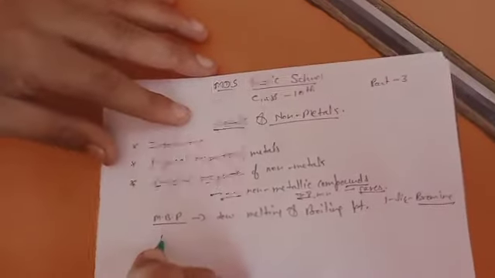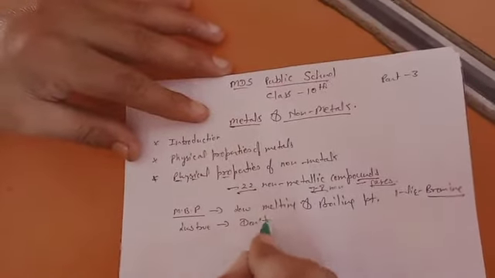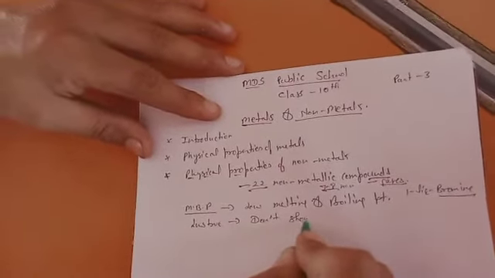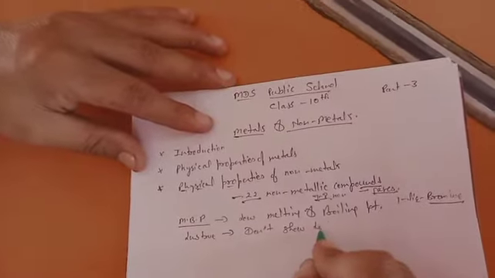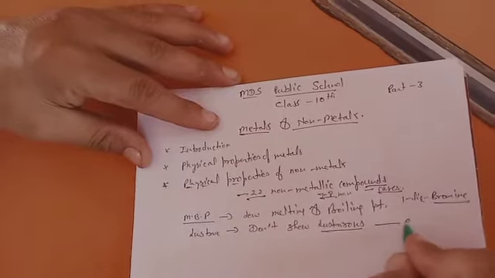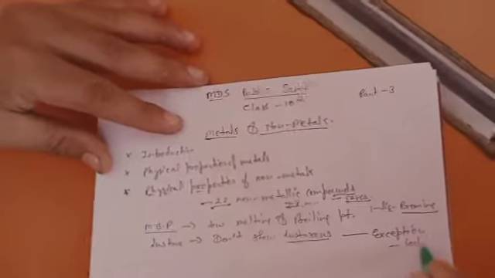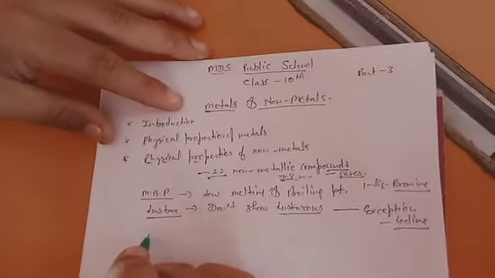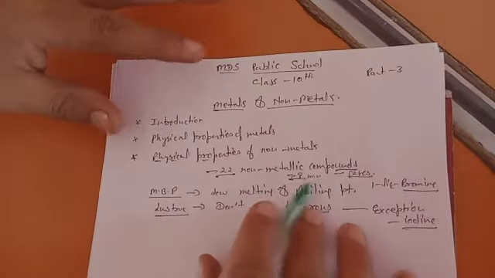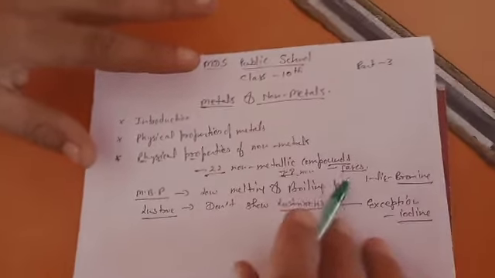If you talk about luster, they do not show any kind of luster like metals. Yesterday I told you there is only one metal which is lustrous, an exception. Here, the exception is iodine, which is lustrous. Now if you talk about the state, we have already discussed it: one is liquid, 7-8 are gaseous, and the rest are solids.